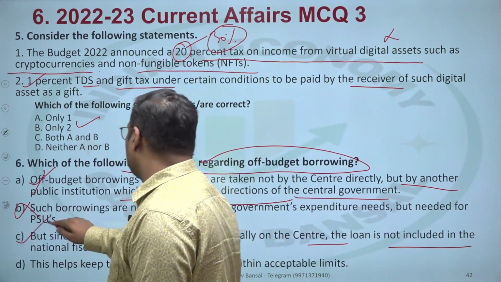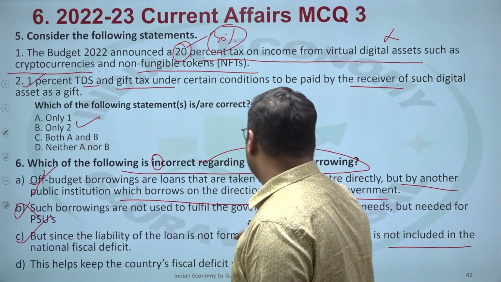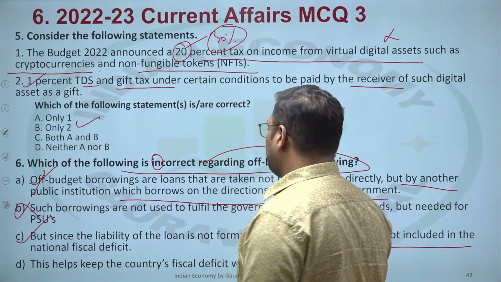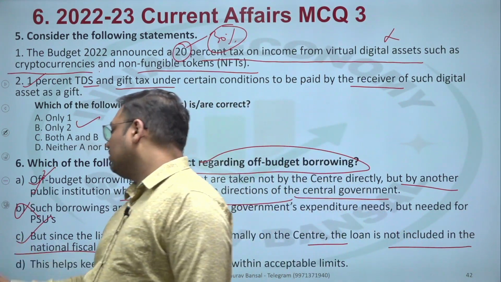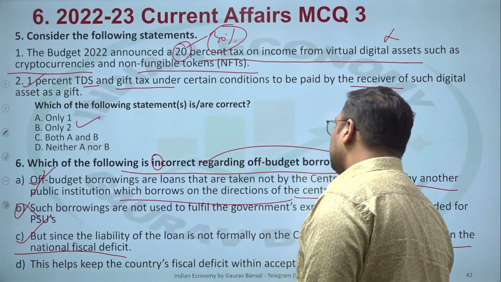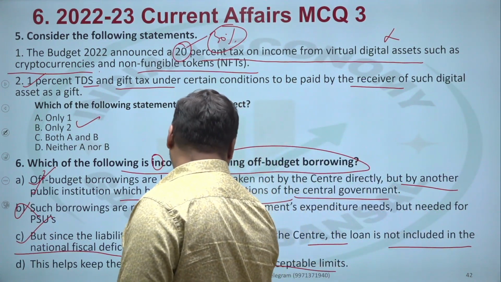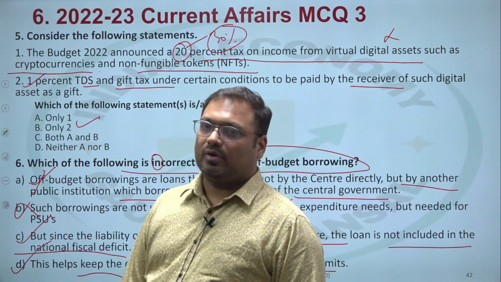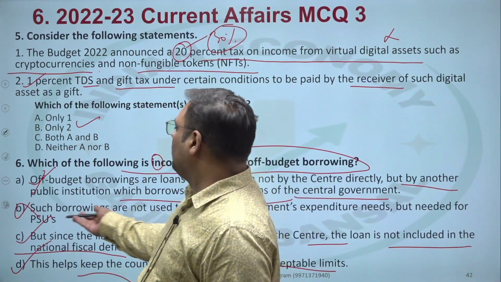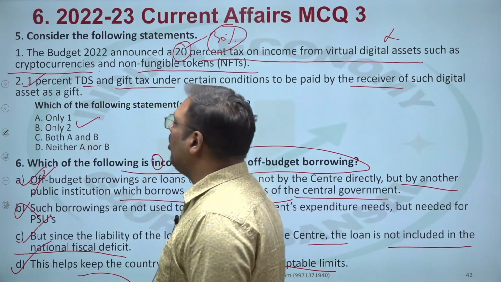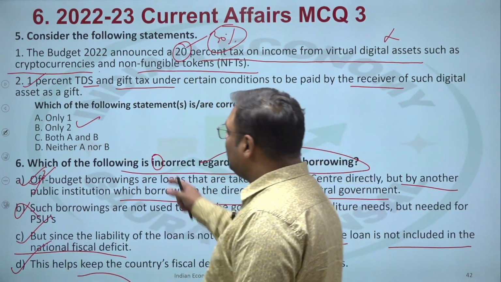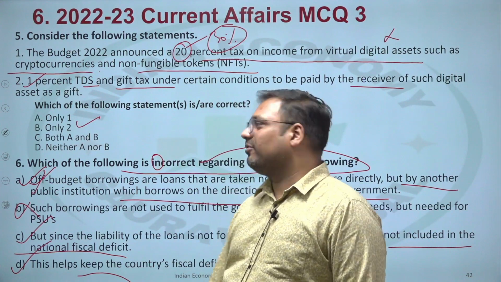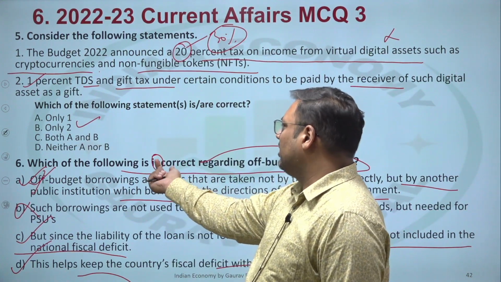Okay, C is also correct, but since the liability of the loan is not formally on the center, it is not included in national fiscal deficit. That is why we call it off budget. This helps keep the country's fiscal deficit within acceptable limits. This is also correct. Okay? That is why we opt for it. So answer is B. B alone is wrong. Rest of the statements are all right. Always read the question very, very carefully, even if you miss out a very small thing.